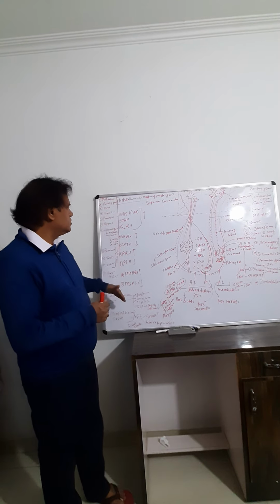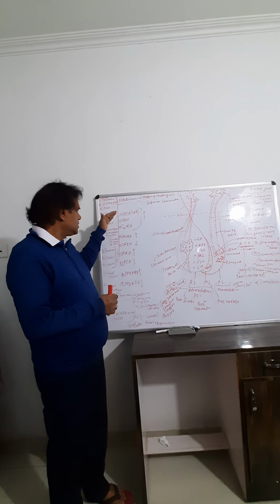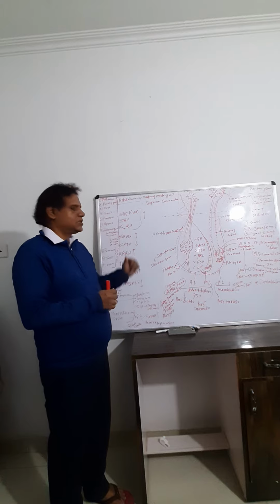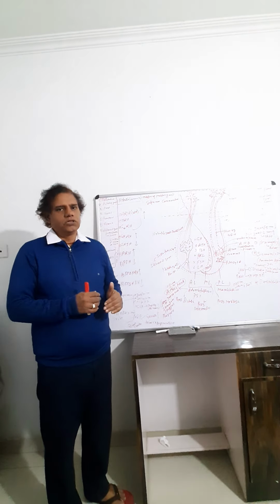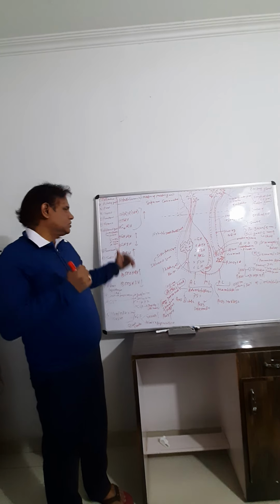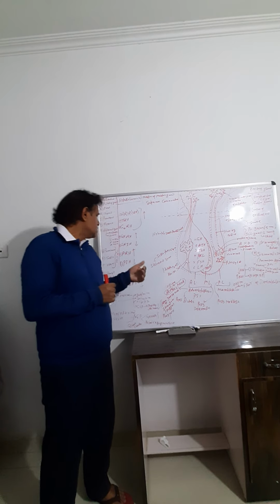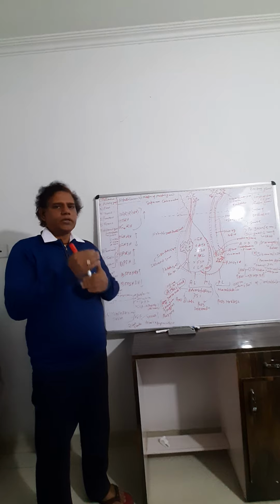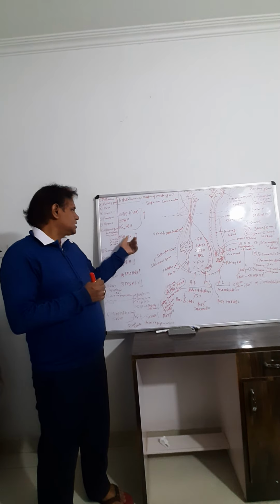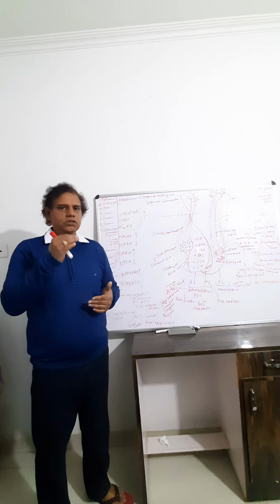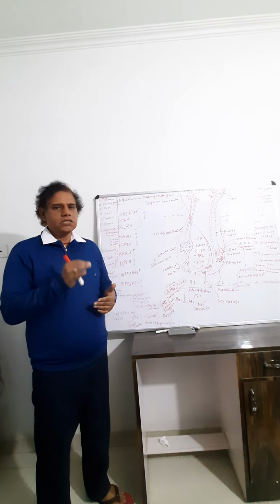But 6 of the 9 both increase as well as decrease activity, such as GHRH, growth hormone releasing hormone, which increases growth hormone activity, and GHIH, growth hormone inhibitory hormone, also called somatostatin, which decreases growth activity.